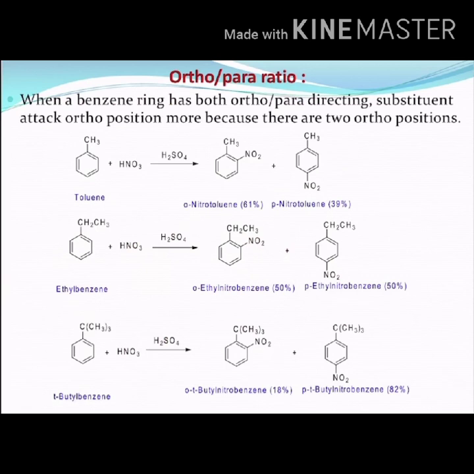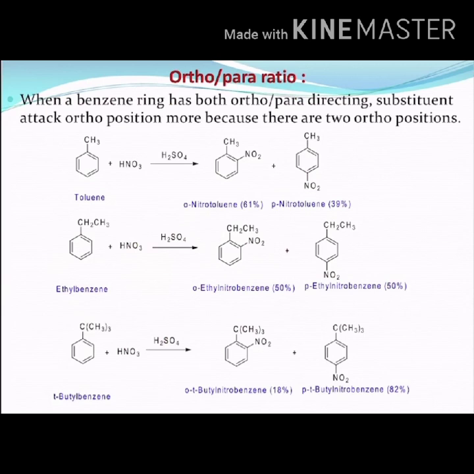This is because there are two ortho positions for the incoming electrophile, but the ortho positions are sterically hindered compared to the para position. Hence, the para isomer will be preferentially formed if either the substituent on the ring or the incoming electrophile is large.